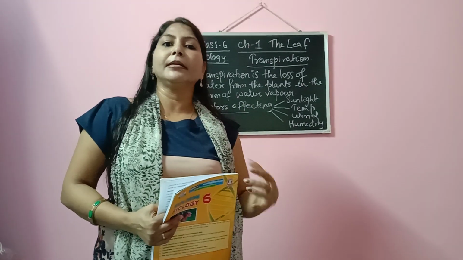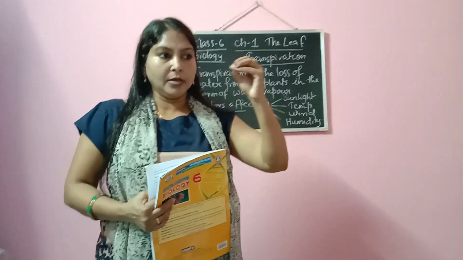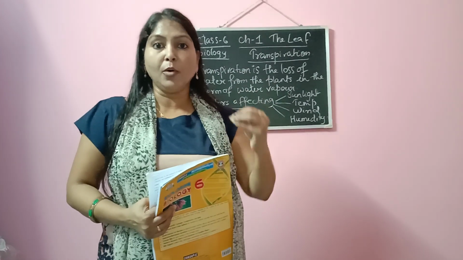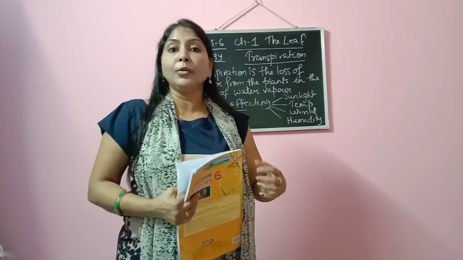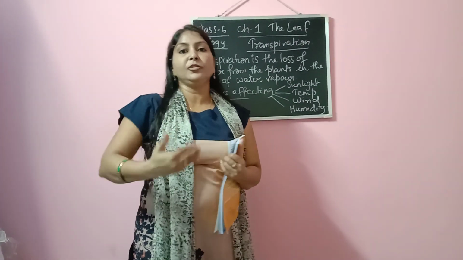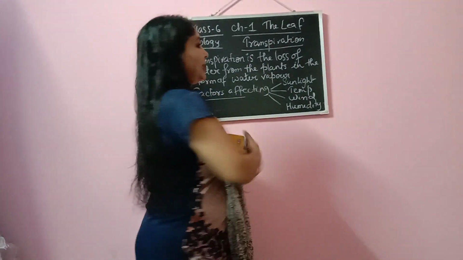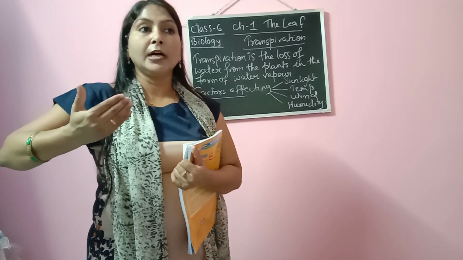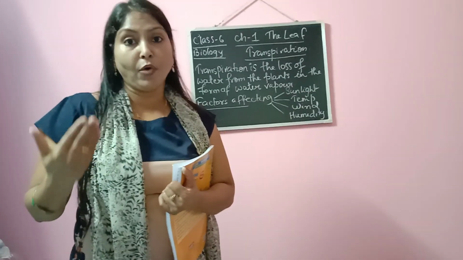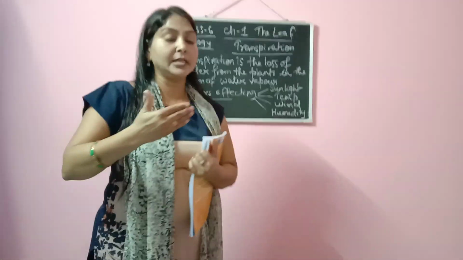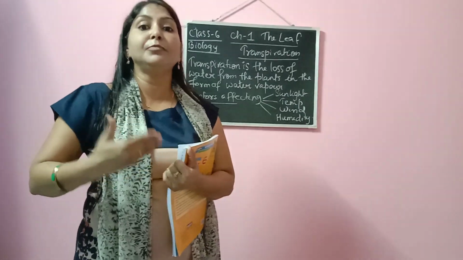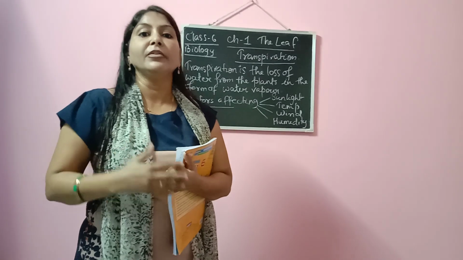In a similar manner, in plants also, a certain amount of water should always be there. Then only will all the parts of the plant function properly. So transpiration helps to maintain the concentration of water, the concentration of all the liquid products present in the plant. The rate of transpiration helps to maintain the concentration of cell sap.